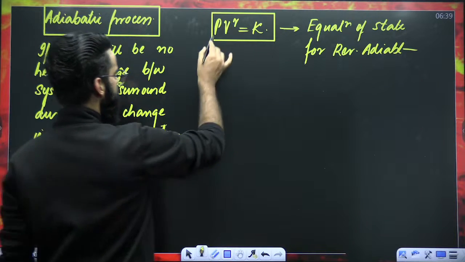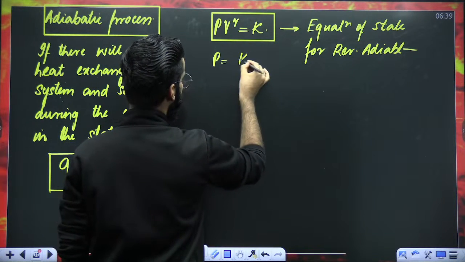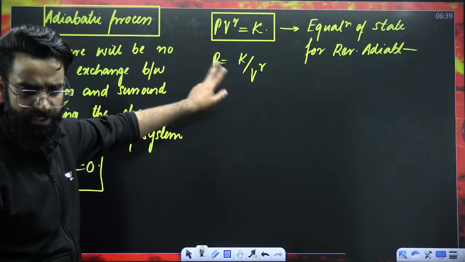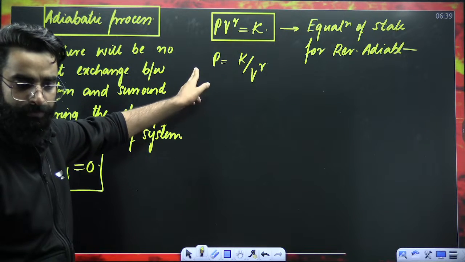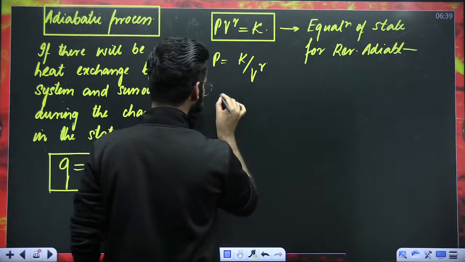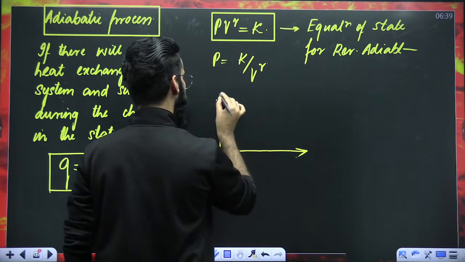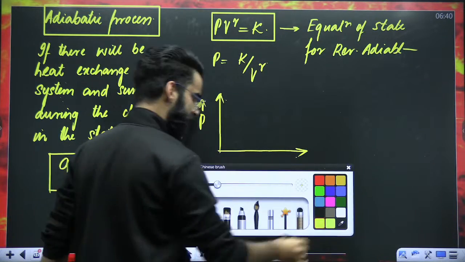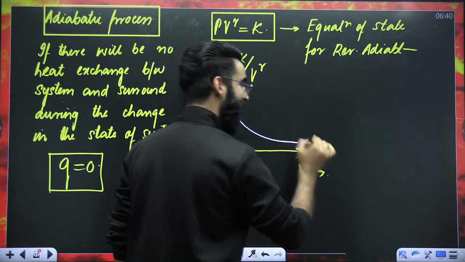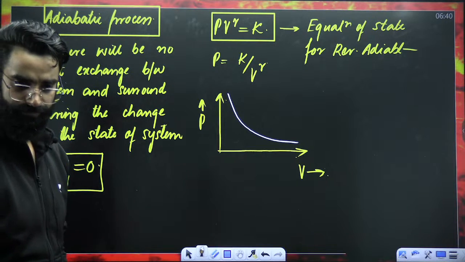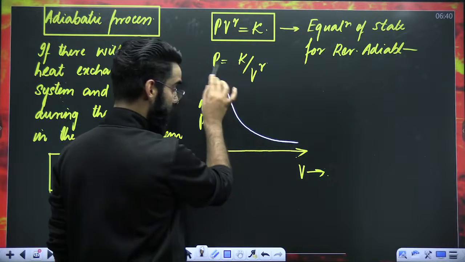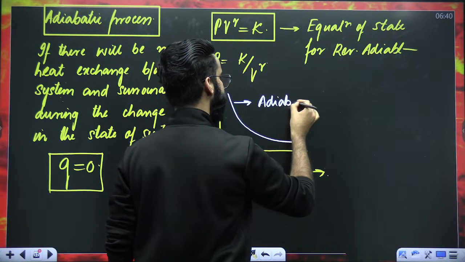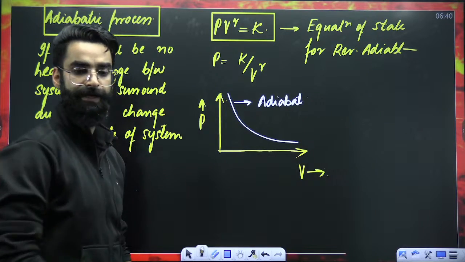Now, first of all, you can write the same equation in this format: P is equal to K divided by V raised to the power gamma. Now tell me whether pressure and volume are directly proportional or inversely proportional. They are again inversely proportional. If they are inversely proportional to each other, tell me the nature of the curve. This has to be again a hyperbola. And you'll be calling this curve the adiabat.